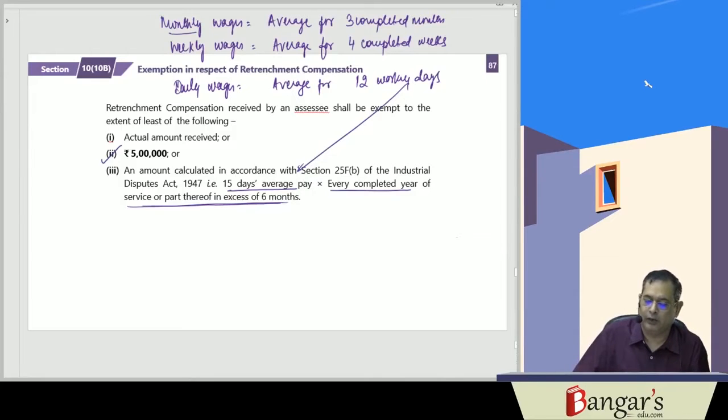So this way we have to work out the exemption. One is the actual amount received, the other one is rupees 5 lakhs, and one is the amount calculated in accordance with section 25FB of the Industrial Disputes Act 1947. That is 15 days average pay for every completed year of service or part thereof in excess of 6 months.